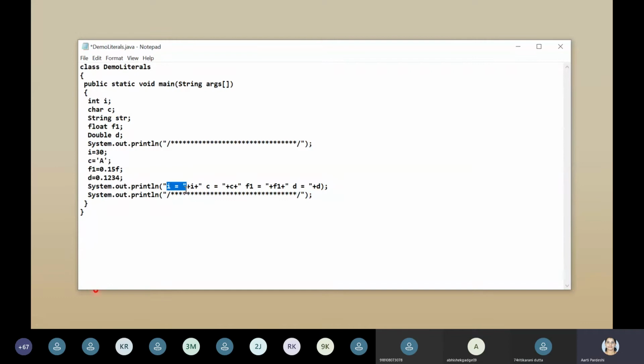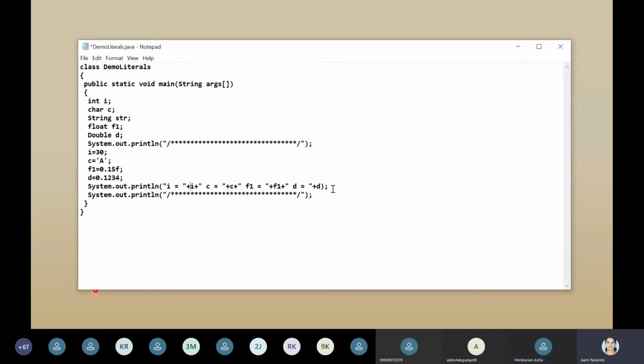It's there in the PowerPoint presentation. So plus I indicates 30. Here 'C equal to' is the string and plus C indicates A. 'F1' is the variable and here plus F1 indicates 0.15. 'D equal to' is the string and plus D indicates 0.1234.